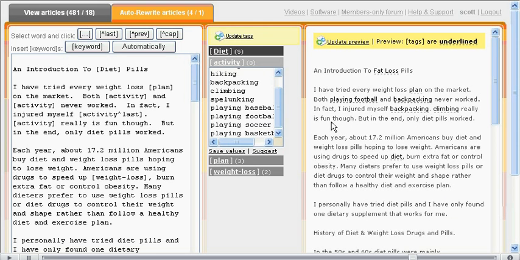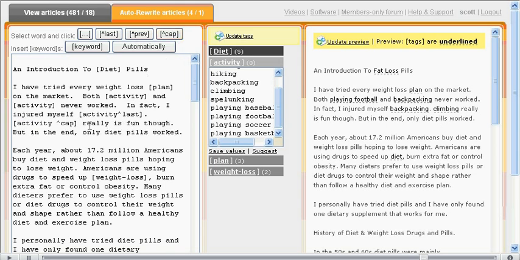Okay, so now it reads, both playing football and backpacking never worked. In fact, I injured myself backpacking. Okay, cool up to now. Now it says climbing really is fun though. Well, that sounds fine. That reads okay. But there's a problem. The climbing isn't capitalized. We need the first letter capitalized because it starts the sentence. Well, we can take care of that with the upper caret cap.